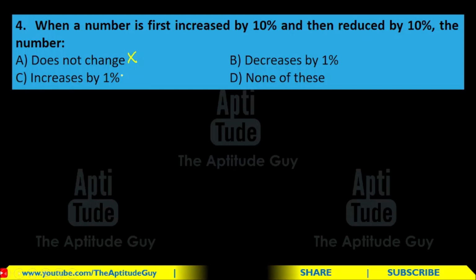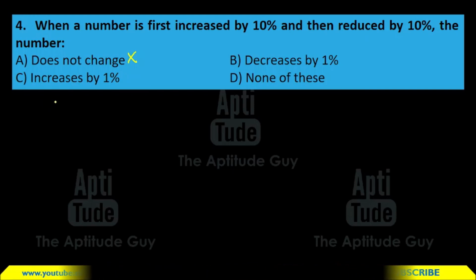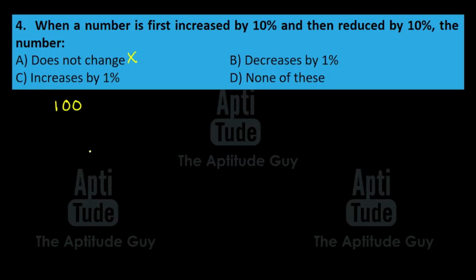Now, how do we actually solve it? Let's take everybody's favorite number, 100, and then we apply everything to 100. It first increases by 10%, so plus 10%. 10% of 100 is of course 10, so it becomes 110. And then it reduces by 10%. 10% of 110 is 11. So 110 minus 11 is 99.